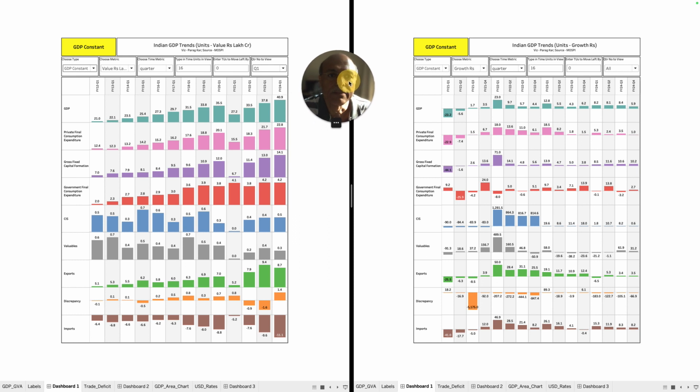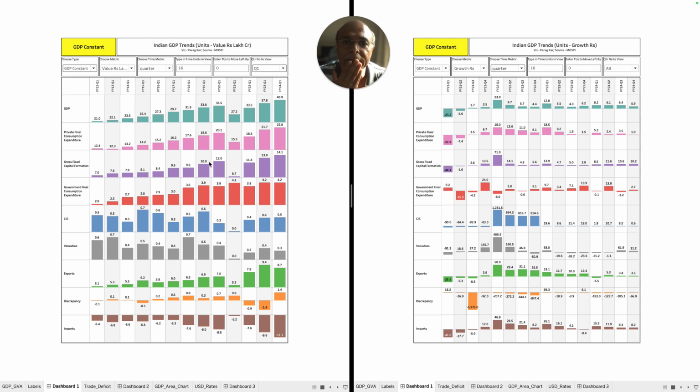So I just put my face in the middle and let's talk about this dashboard. Now the same program has been loaded 2 times and placed side by side. On the left hand side, I plan to show you the absolute numbers. On the right hand side of your screen, I want to show you the growth numbers, right? So that you can see the growth and the absolute numbers side by side.